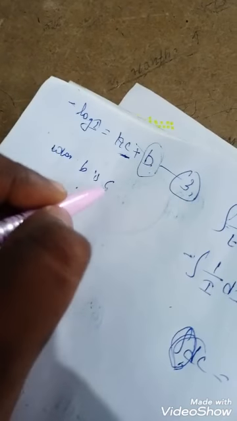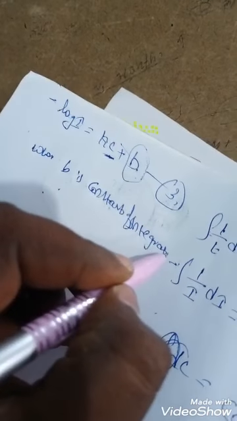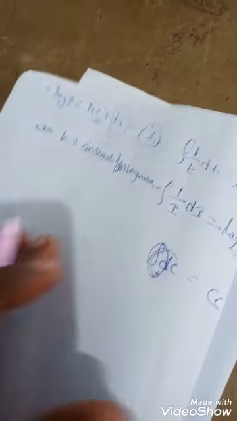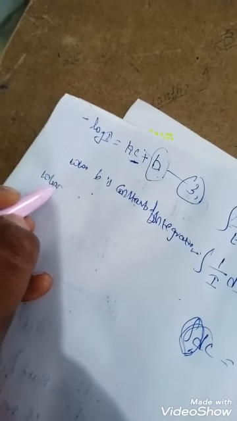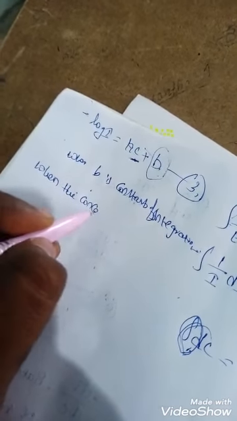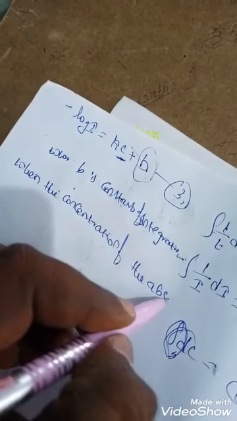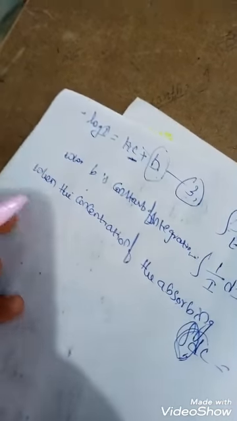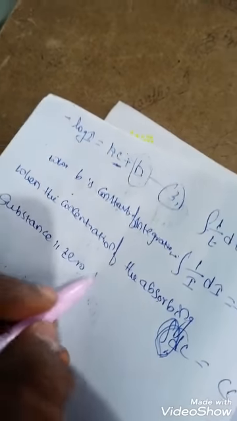Where b is the constant of integration. Next, when the concentration of the absorbing substance is 0, what happens? There is no absorbance.